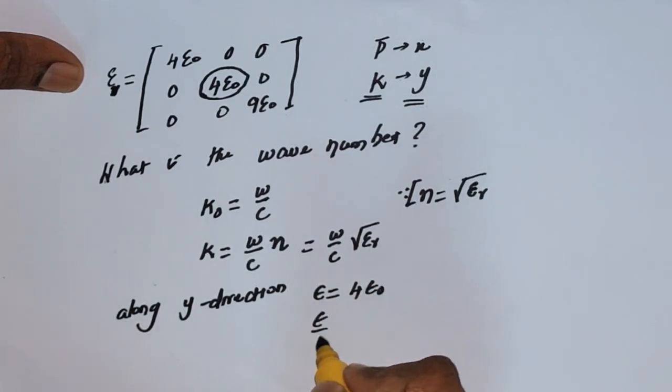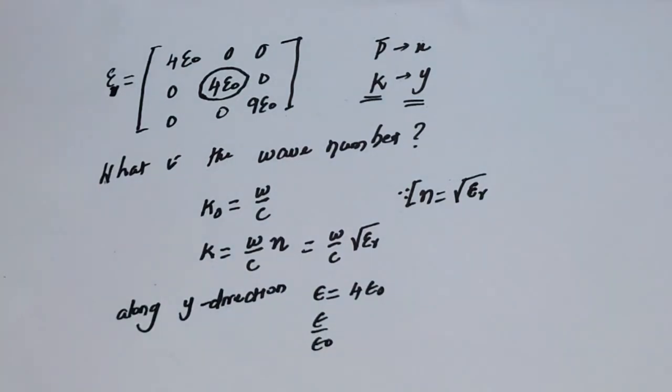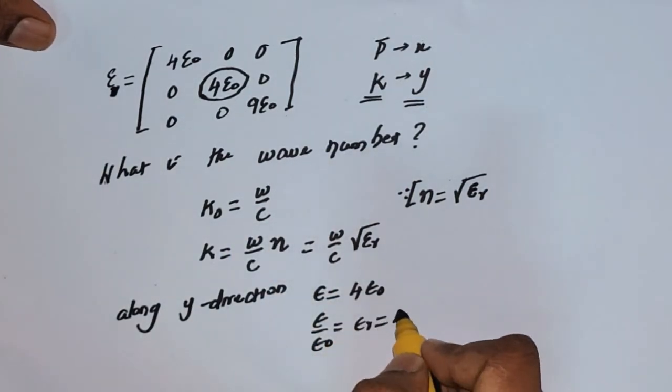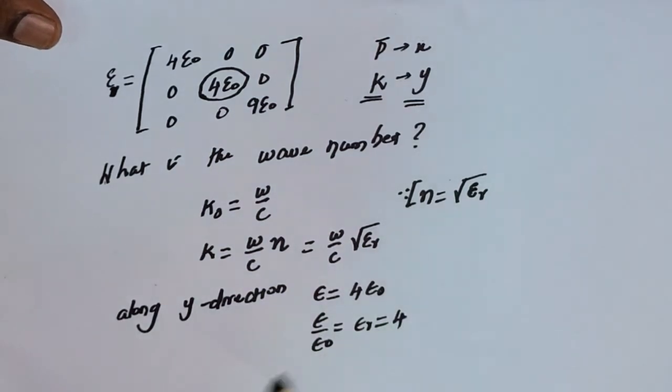So epsilon divided by epsilon naught, the relative permittivity epsilon r, is simply 4.